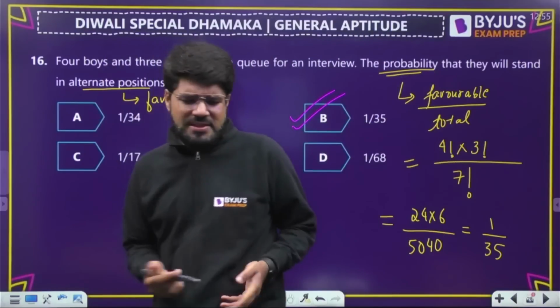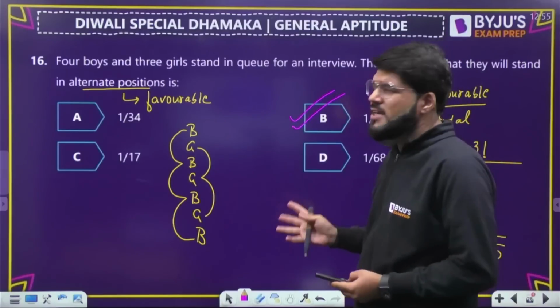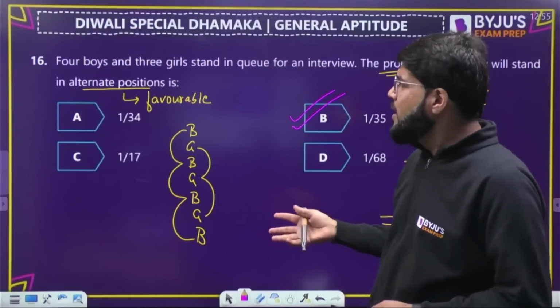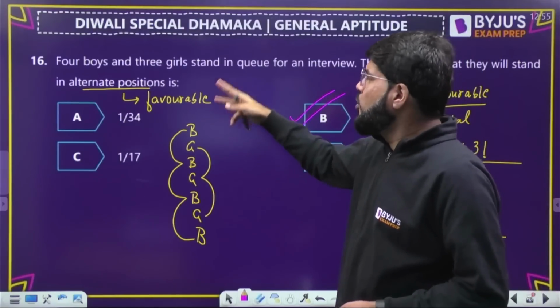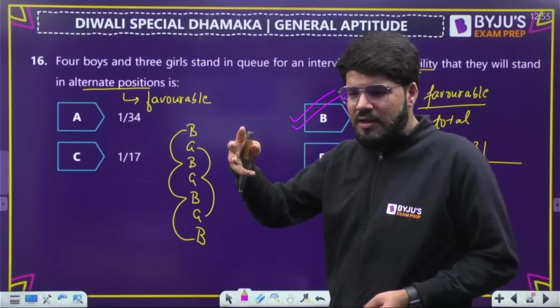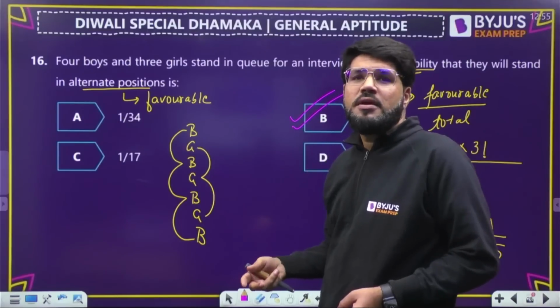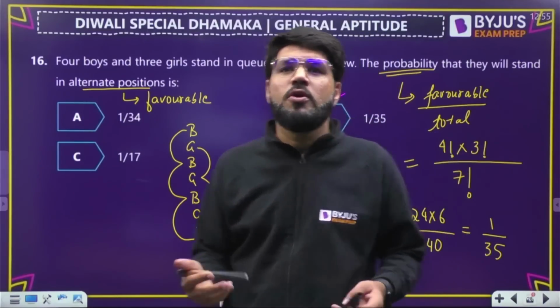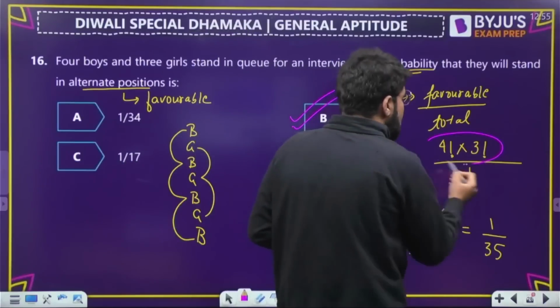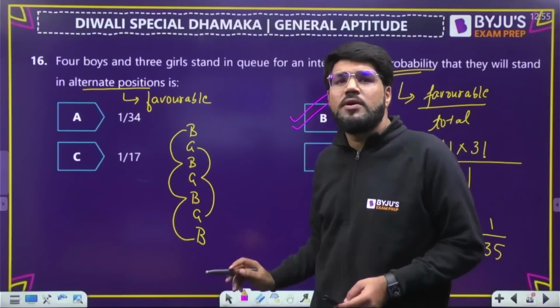Some questions can be there from probability as well. Basic probability is just counting. The question could also be like this: 4 boys and 3 girls stand in a queue. In how many ways can you arrange them so that they occupy alternate positions? Then your answer is only this much, because this is the number of ways I counted so that they are in alternate position.